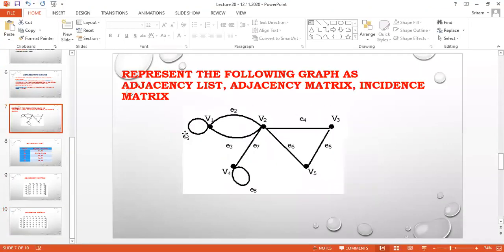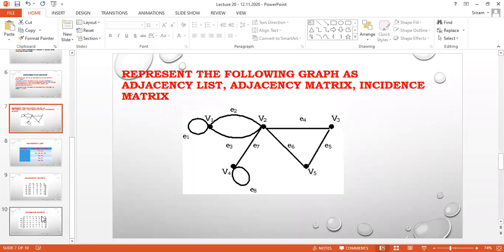I am going to check here for V1. V1 is having link to E1. V1 is having link to E2. V1 is having link to E3. When I check for E4, there is no link. E5, no link. E6, no link. E7, no link. E8, no link.